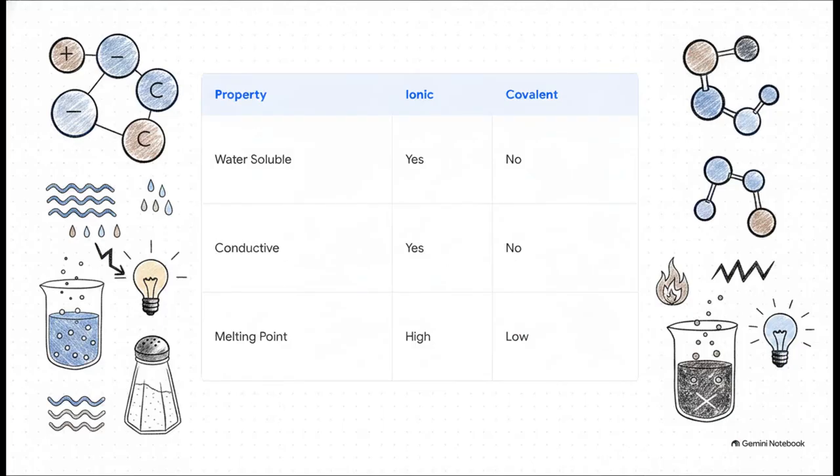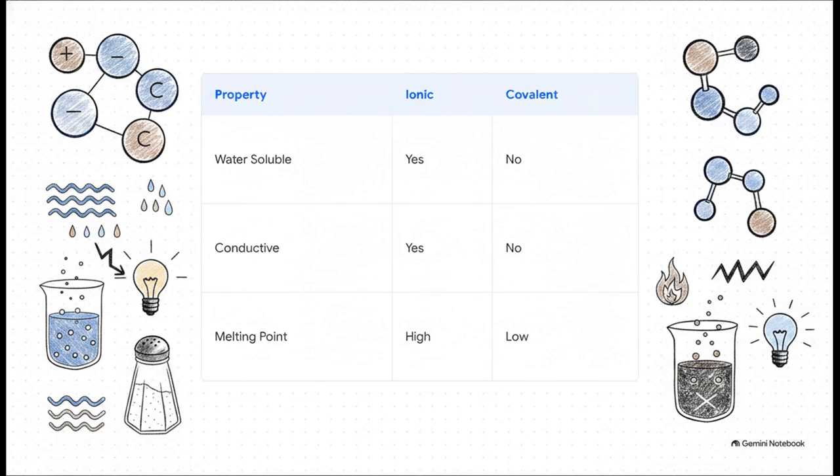Finally, Part 5, Properties and Molecular Mass. Here's where it gets really cool. The way these atoms bond directly dictates the properties of the material that you and I can actually see and touch. Ionic compounds, like your everyday table salt, generally dissolve in water, but they won't dissolve in solvents like kerosene. Crucially, because they're literally made of charged ions, they can conduct electricity, but only when they're melted down or dissolved in water, which allows those ions to move around freely.